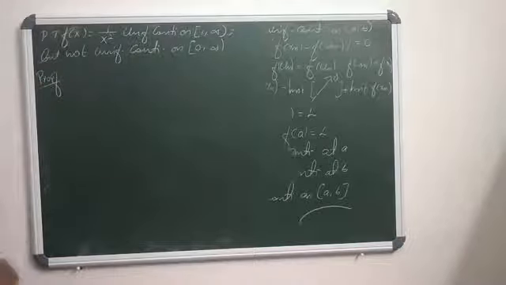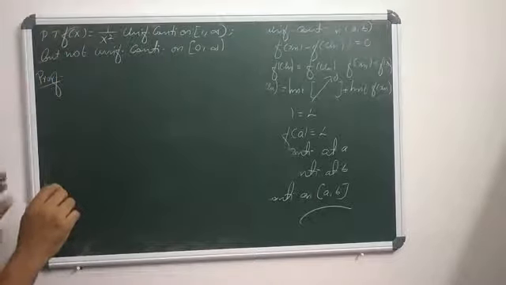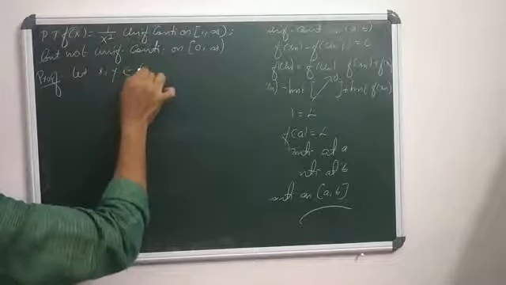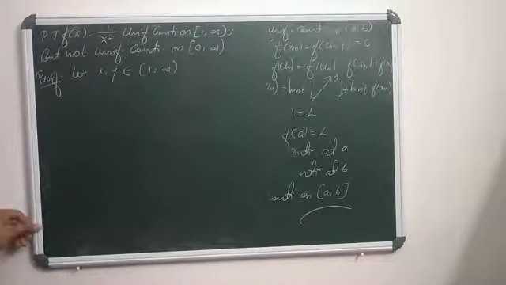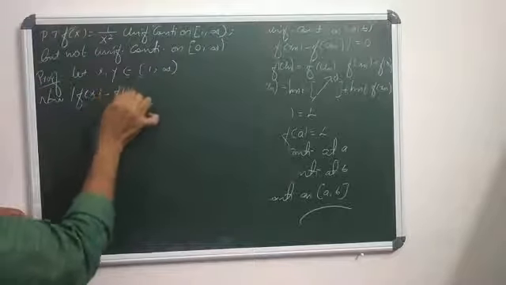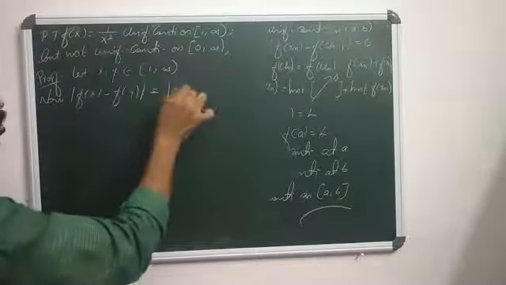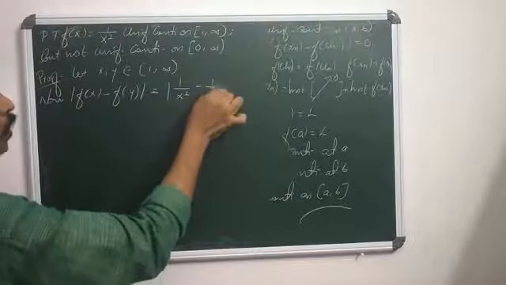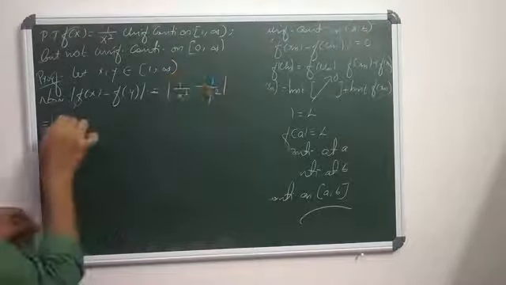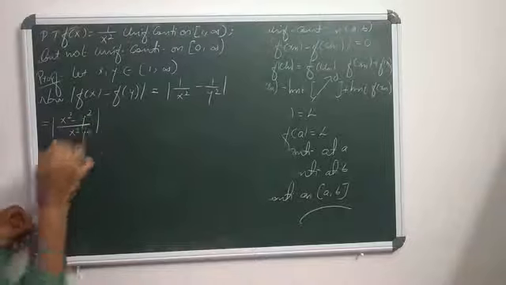So how to prove it is uniformly continuous on closed interval 1 to infinity? Let f of x equals 1 by x square. Let x, y fall in the closed interval 1 to infinity. Now, what about the modulus of f of x minus f of y? That is modulus of 1 by x square minus 1 by y square, which equals modulus of x square minus y square divided by x square into y square.